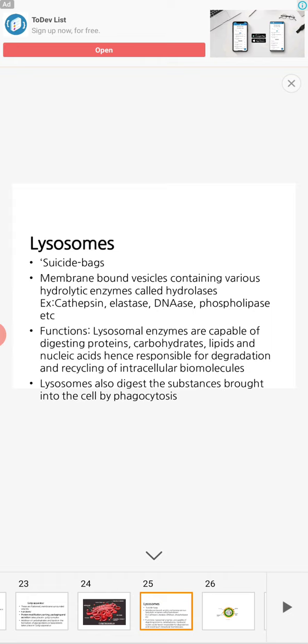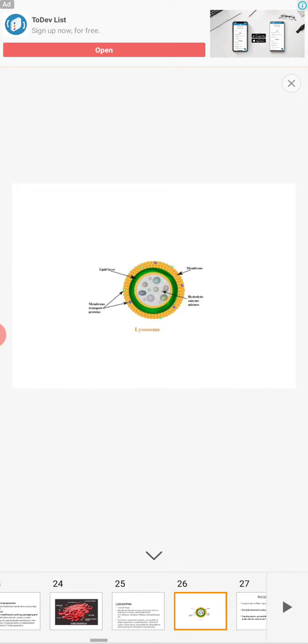Phagocytosis, what is the meaning of that? The cell membrane extends to form a phagosome, so they engulf the external particle. That is called phagocytosis, cell eating, we call. Lysosomes also digest the substances brought into the cell by phagocytosis. So I have given a brief structure of the lysosome, the enlarged one.